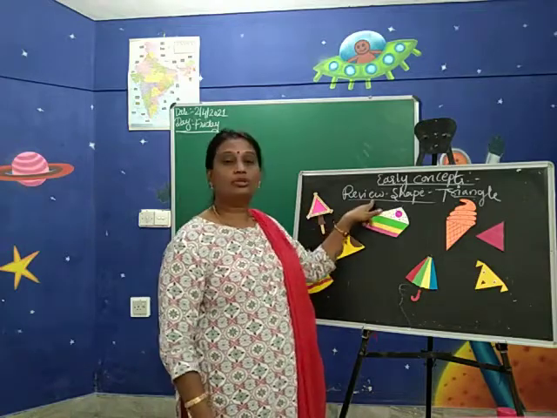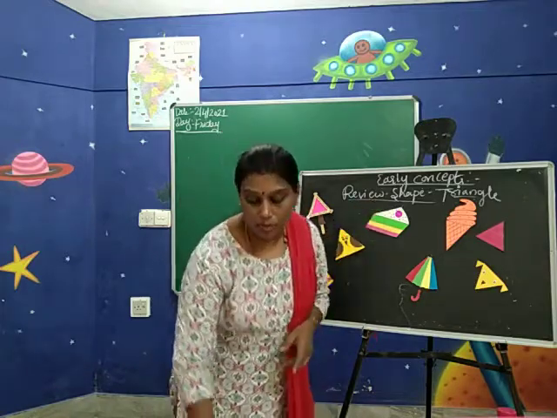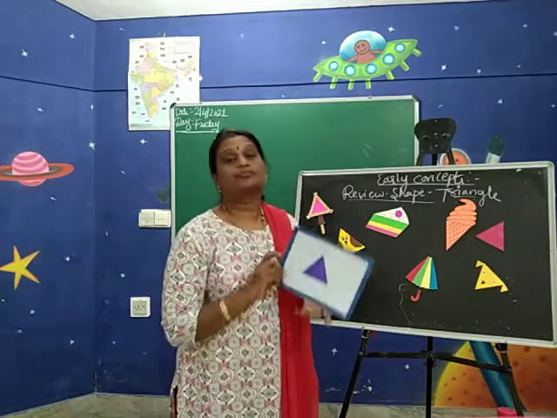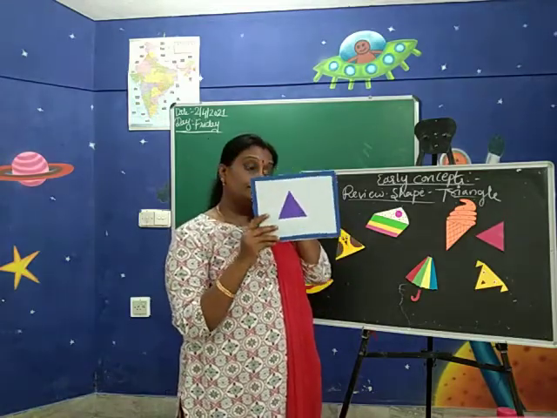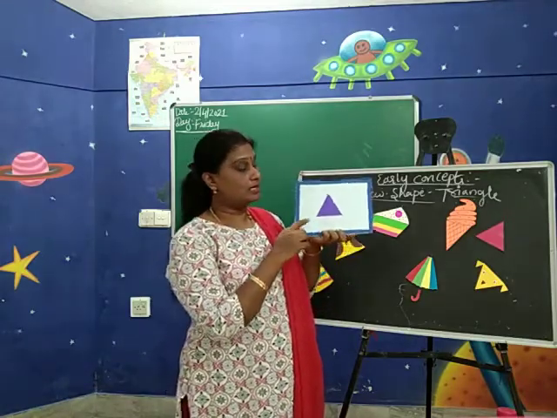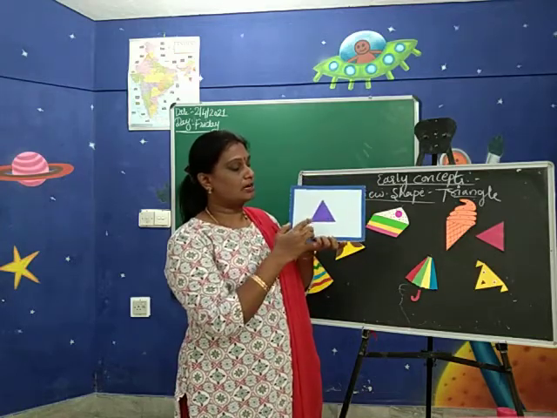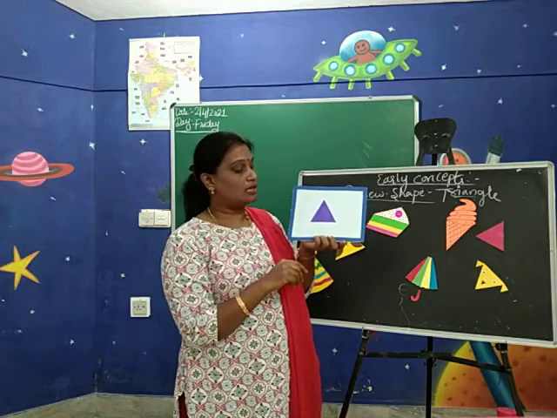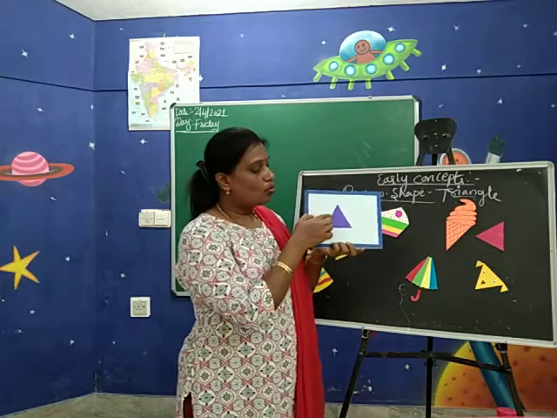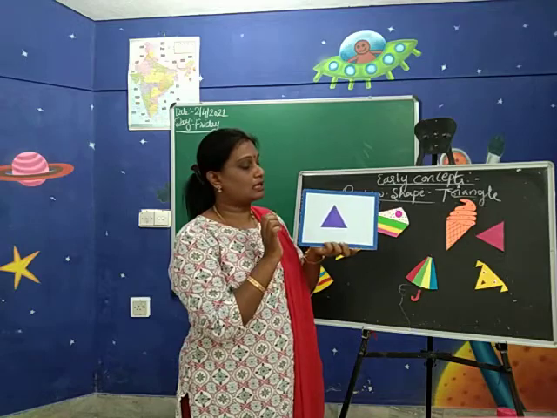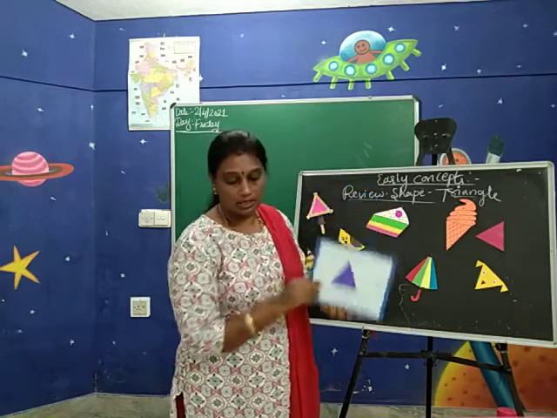Now today I am going to review the triangle shape for you children. Please observe the review class. What shape is this? This is the flashcard of triangle shape. See, this is triangle shape. It has 3 sides and 3 corners. Which are the 3 sides? 1, 2, 3. 3 sides are there. Corners 1, 2, 3.